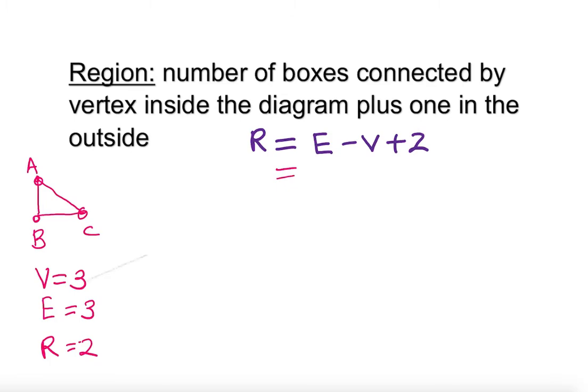So vertices, edges, and I can work it out. How do I work it out? Edges in this case is 3 minus vertices is 3 plus 2, and of course it is 2 regions. I don't really have to do this. I can easily do trial and error, look at the diagram and see how many boxes are inside. There is going to be a situation where you get a little bit confused, and I'm going to make sure you understand with some extra examples.